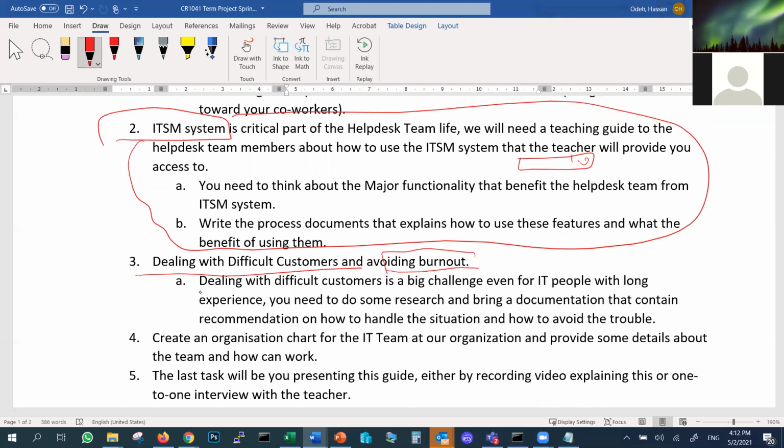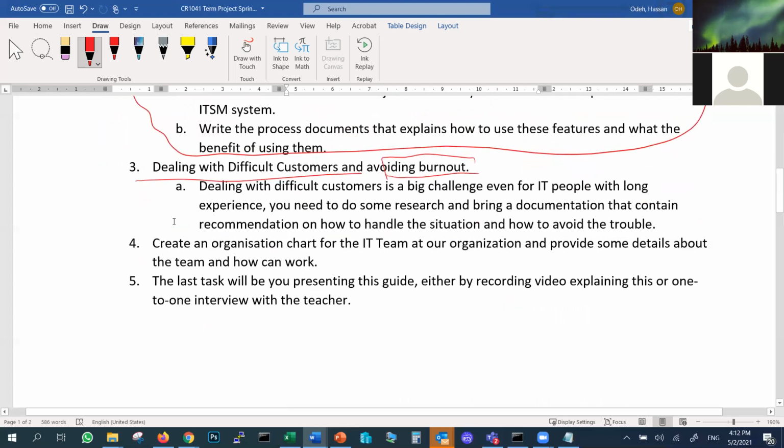Burnout means that as an IT person, you do a lot of work and then you crash, you burn yourself out. Good. Then we need to do an organization chart.